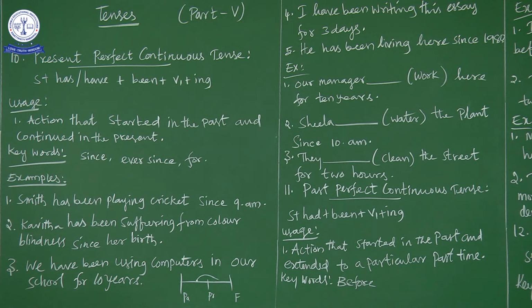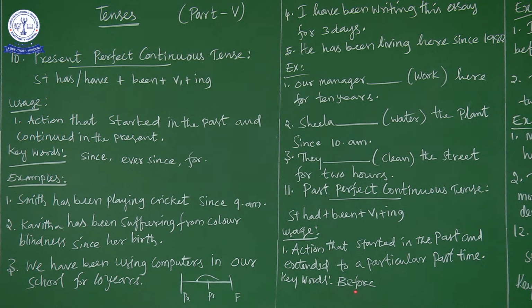Now let's move on to the 11th tense, that is the past perfect continuous tense. Now what is the sentence structure for past perfect continuous tense? Subject plus had plus been plus verb plus ing. Now let us see the usage. What is the usage here? Action that started in the past and extended to a particular past time.